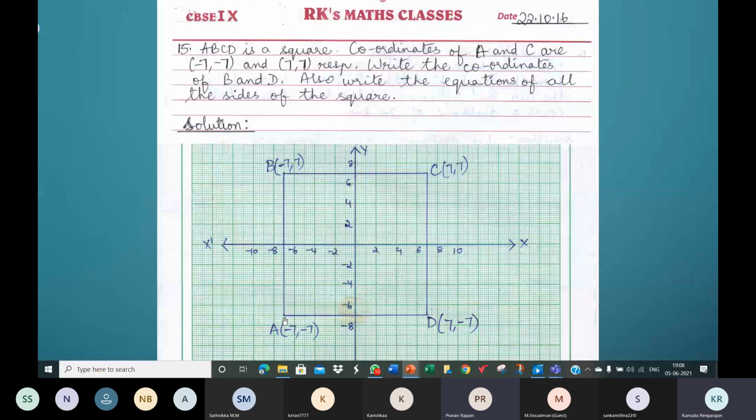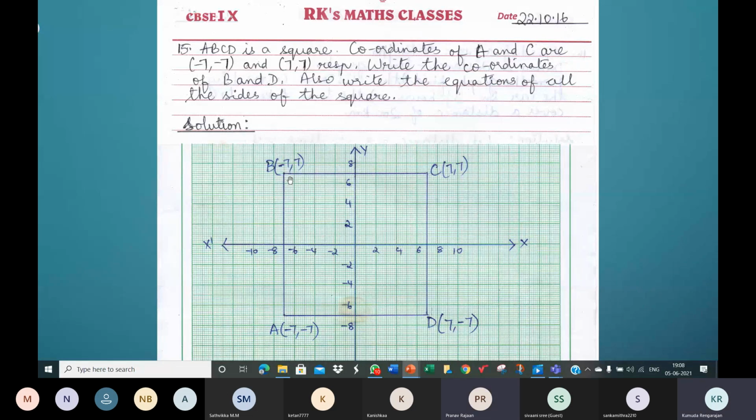Yes, ma'am. First we need to mark the point A given by minus 7 comma minus 7, and then mark the point C, which is given by 7 comma 7. So you will get the points in the third and the first quadrant. After this, you need to mark B and D. You can mark B here and D here. That's fine.